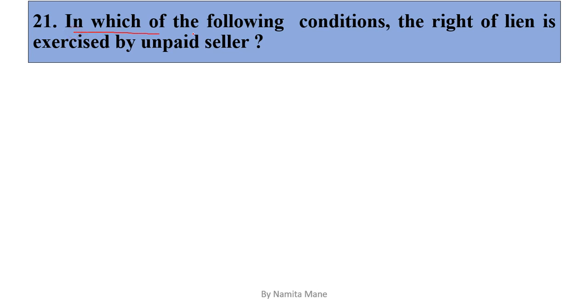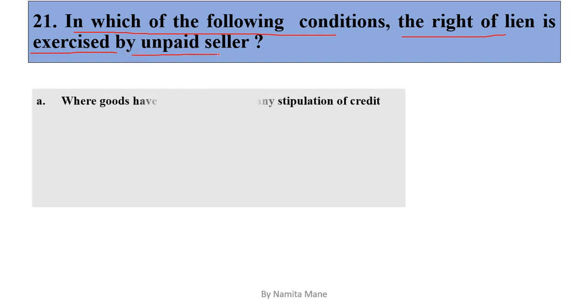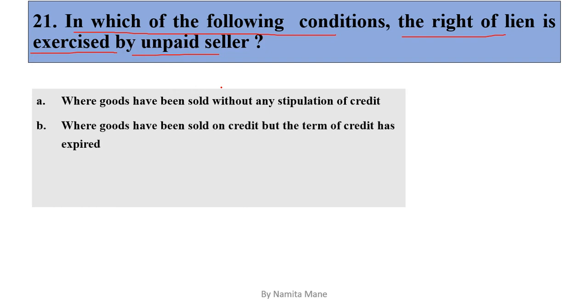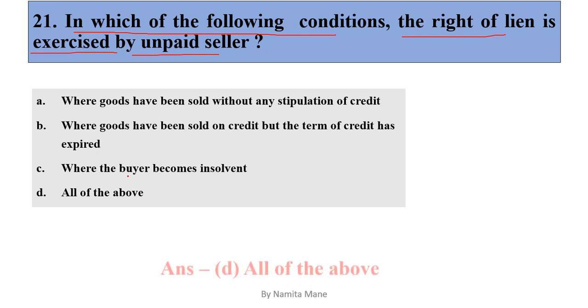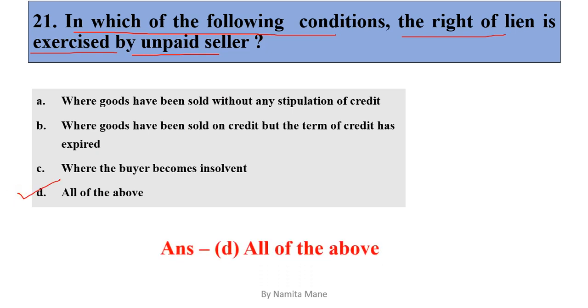Next question. In which of the following condition the right of lien is exercised by unpaid seller? Options are: where goods have been sold without any stipulation of credit, where goods have been sold on credit but the terms of credit has expired. Option C, where the buyer becomes insolvent, or option D is all of the above. So correct answer is all of the above. So in this condition, the unpaid seller can exercise the right of lien.